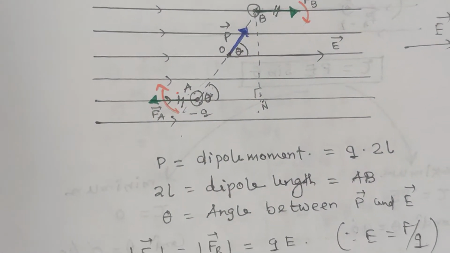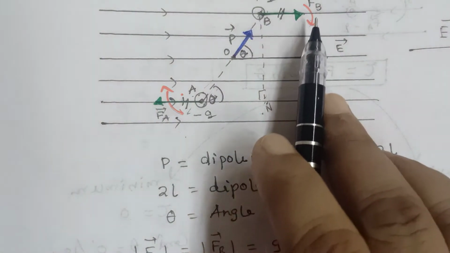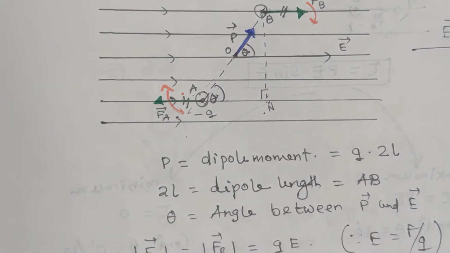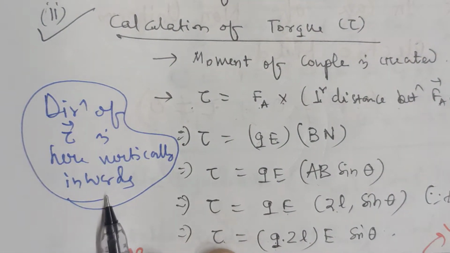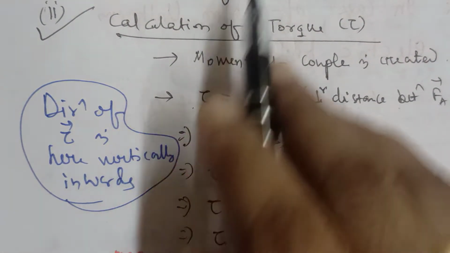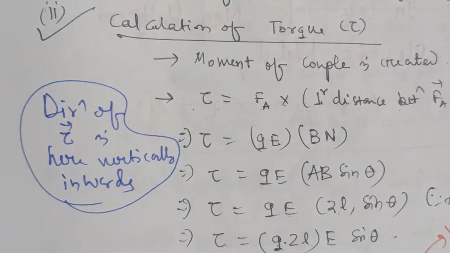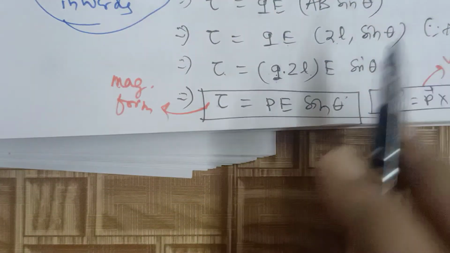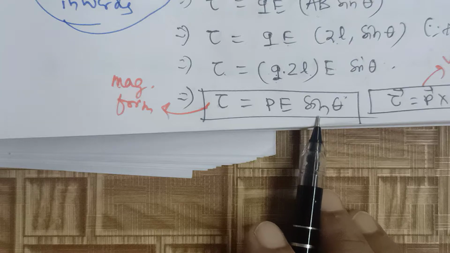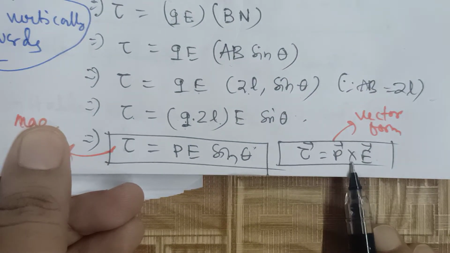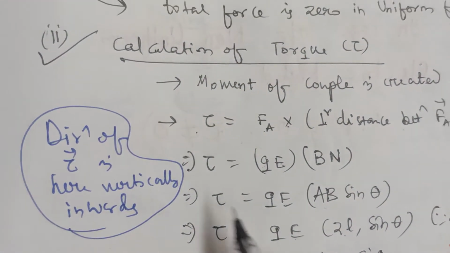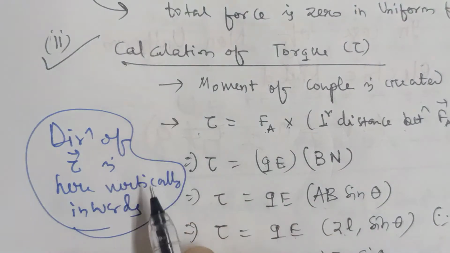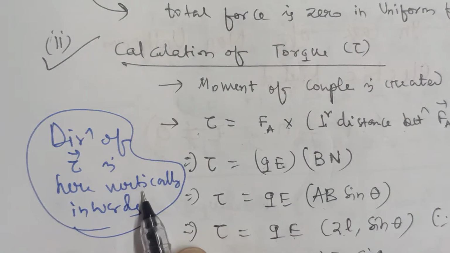Now you see the figure, what happens here? Here the motion is clockwise. That means the direction of the tau vector is vertically inward. So when you derive this formula, you have to calculate the magnitude, that is tau is equal to pE sin theta. You can also write it in vector form, that is tau vector is equal to p vector cross E vector. And in your answer you should write that the direction of the tau vector in this figure is vertically inward.